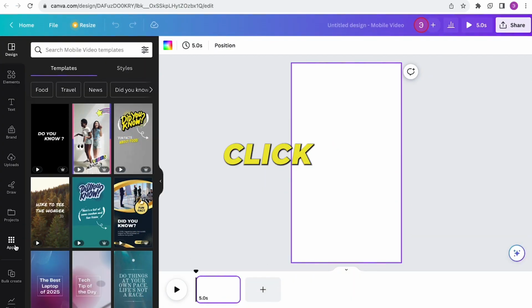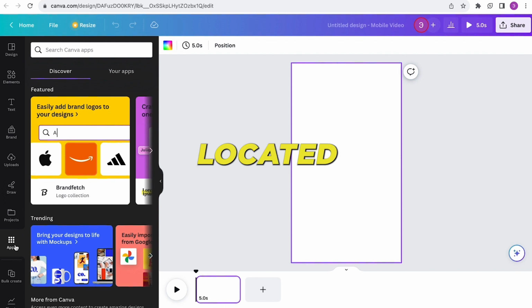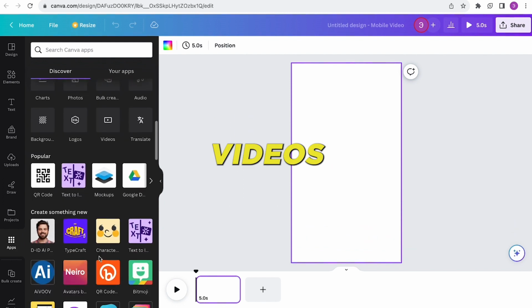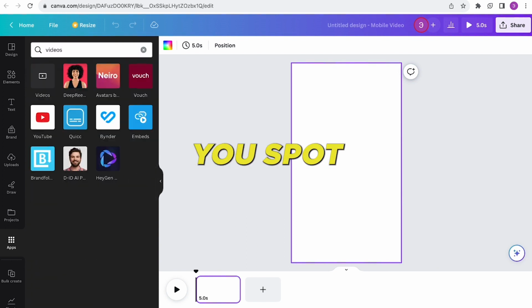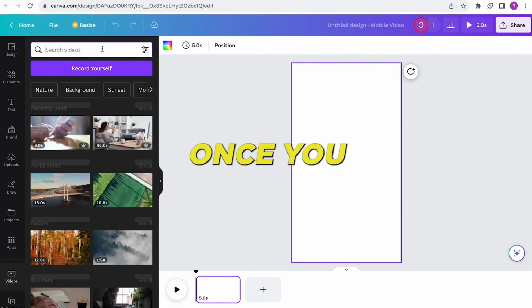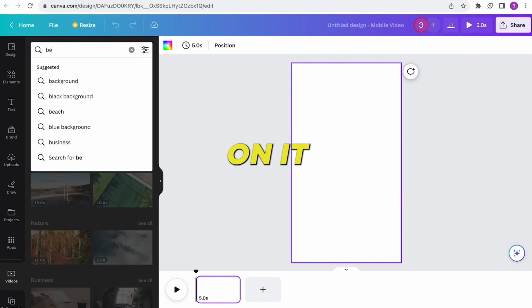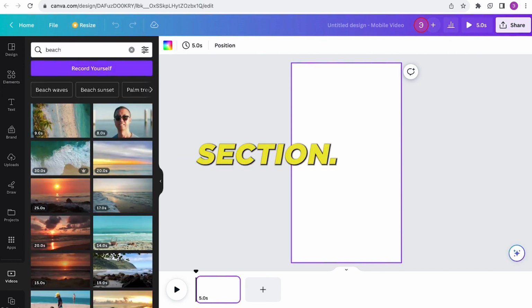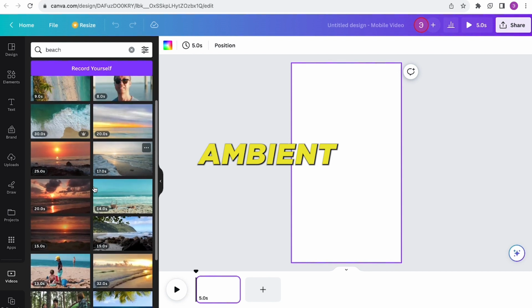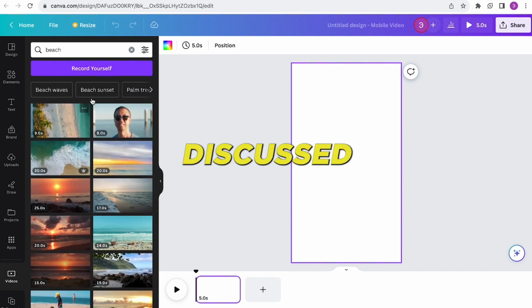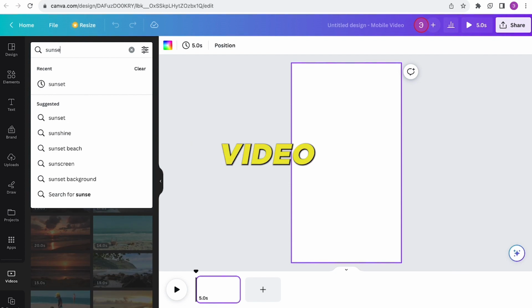Let's begin by setting a video backdrop. To do this, click on the Apps option located at the bottom left of the screen. Scroll down a bit until you come across the Videos section. While you can also locate this using the search bar, once you spot videos, click on it. Now, in the search bar within the section, input keywords like beach, sunset, or similar terms. We're aiming for a serene, ambient backdrop, akin to the sample we discussed earlier. Let's search for sunset and pick from the available video options.